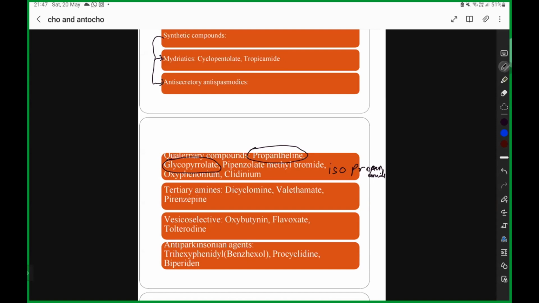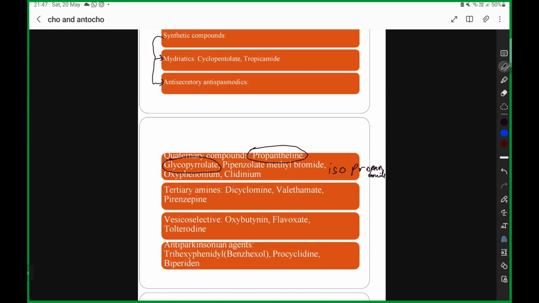The second one is tertiary amines. In tertiary amines, one of the most important things you are going to remember is dicyclomine, and the second is pirenzepine. Okay, dicyclomine, pirenzepine, because these two have been asked in the short notes. Clear?